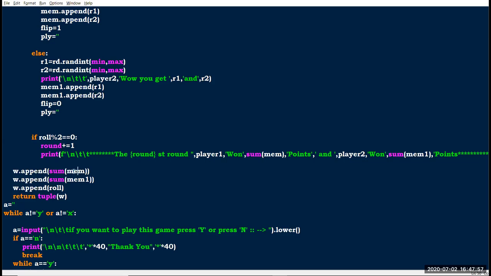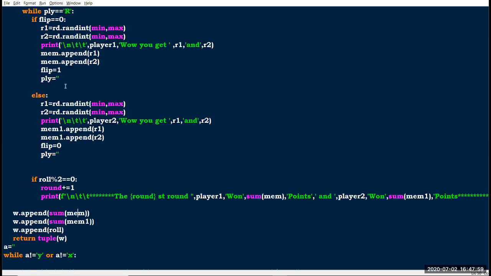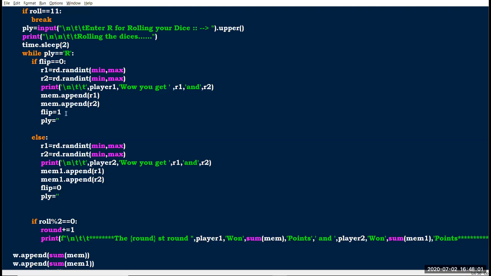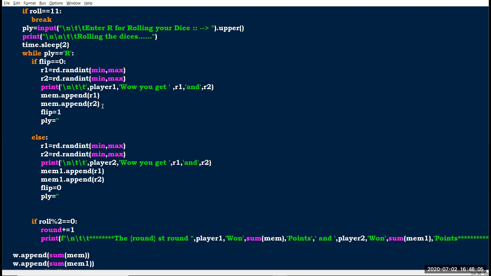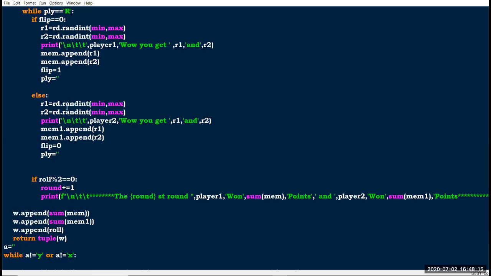Because we have 5 chances for each player, and each player rolls 2 dice, each time I have appended 2 elements into mem. So finally we have 10 elements in mem, and also 10 elements in mem1.